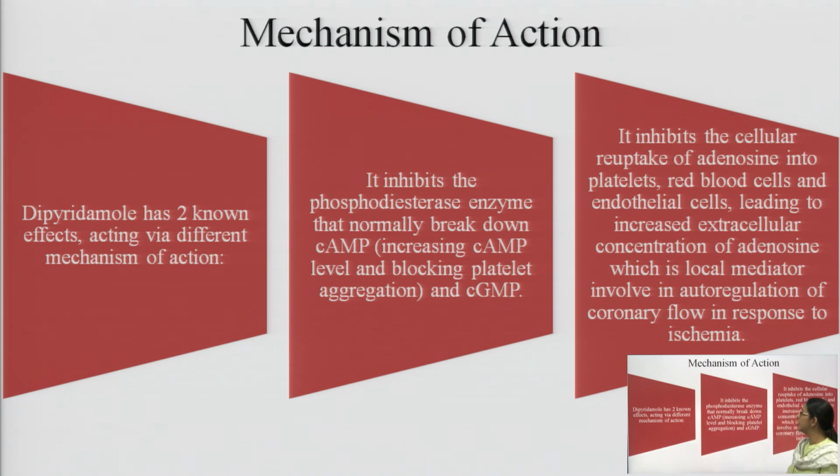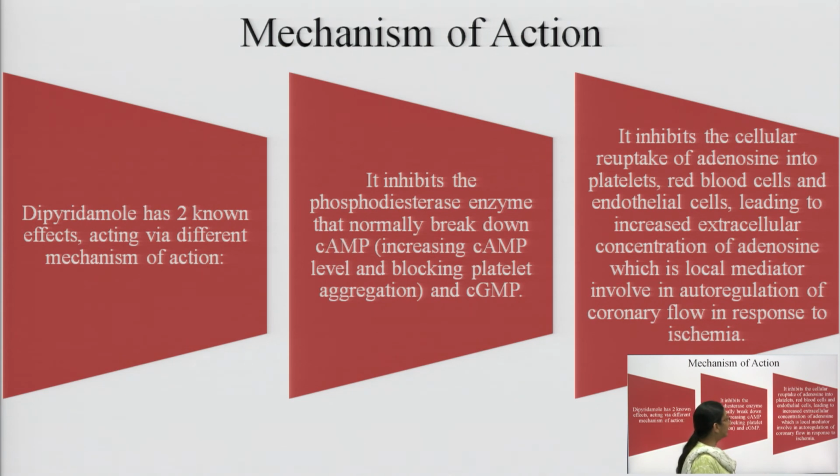First, it inhibits the phosphodiesterase enzyme. What does this phosphodiesterase enzyme normally do? It normally breaks down cAMP, so inhibiting it increases the cAMP level and blocks platelet aggregation, and thus cGMP as well. The second mechanism of action is that it inhibits the cellular reuptake of adenosine into platelets, red blood cells and endothelial cells, which leads to increased extracellular concentration of adenosine.